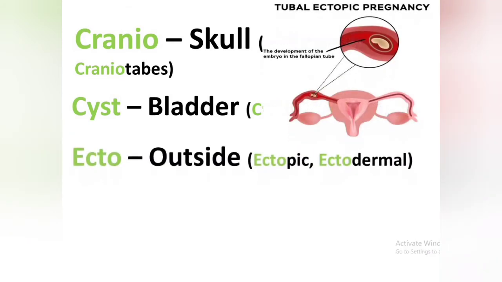Another prefix is there, ecto, which stands for outside. You might have heard the term ectopic pregnancy, which means the embryo or zygote will stay out of the uterus, that is, might be in the fallopian tube or towards the cervix, or it will not be in the proper place of the uterus. And another term is there, ectodermal. Ectodermal means outer surface of the skin.